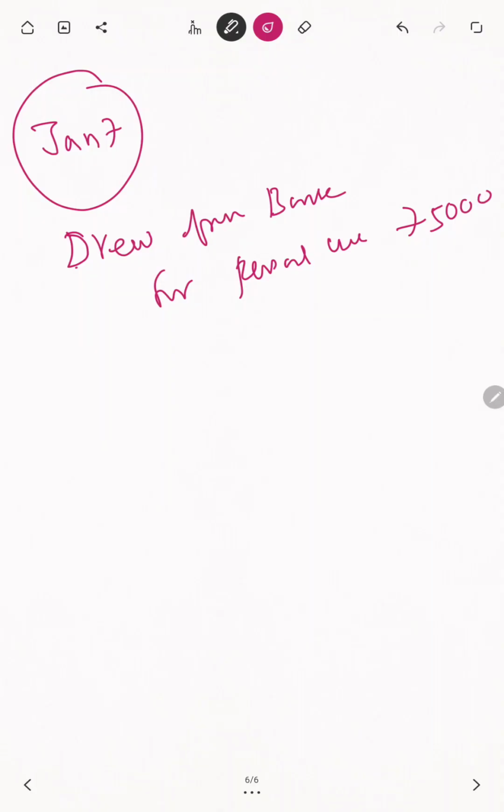What is the meaning of drew from bank? Here the owner is what? Sridhar and Co. That person only is drawing. The term drew means the money can be drawn by the proprietor or by the office. Two types of drawings are available: one is proprietor drawing, another one is official drawings. Here, what does personal use show?